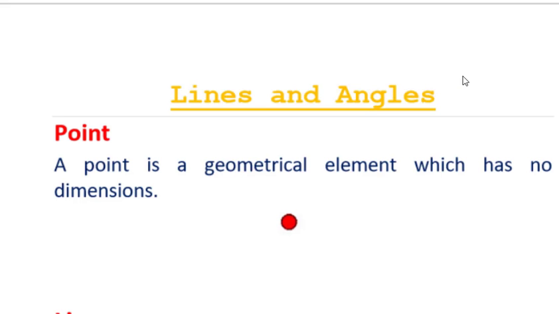So here I'll discuss some of the definitions. First one is point. Okay, so a point is the geometric element which has no dimension. You know, dimension means this point doesn't have a length, breadth or height. So a point is a geometrical element which doesn't have any dimension.